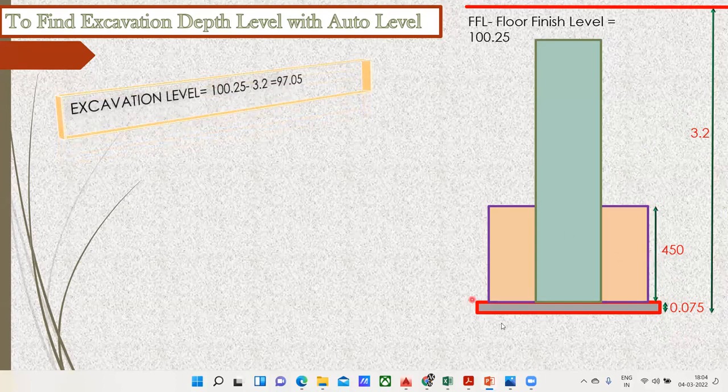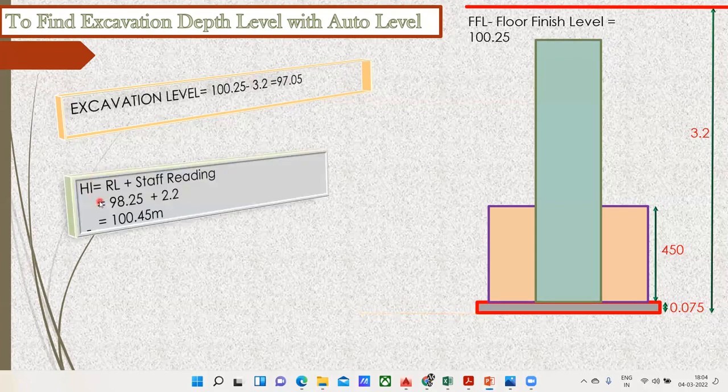So I want to find the bottom level of the excavation. How do I find this? I know this red line is 100.25. Minus 3.2 is going to give me this bottom level. You can see this bottom level, I'm going to get 97.05. That is 100.25 minus 3.2 gives 97.05. This much is understood. Next, the height of the instrument we already got from the previous slide. That is RL plus staff reading, 98.25 plus 2.2 meter, which comes out to be 100.45 meter. Got it? This much is clear.